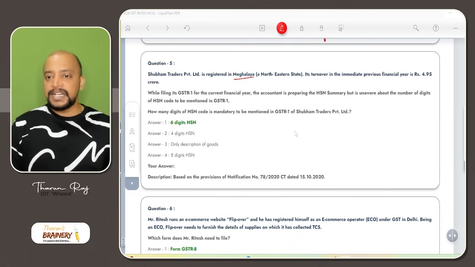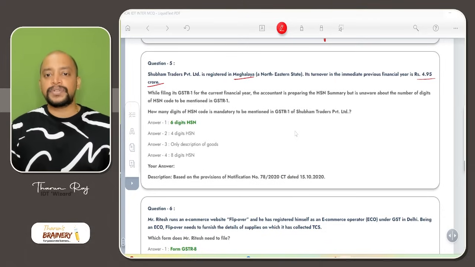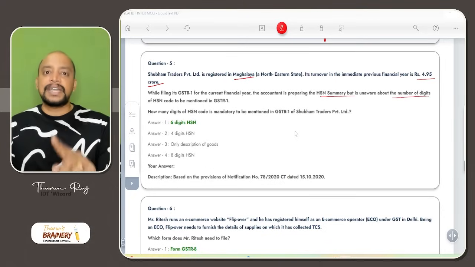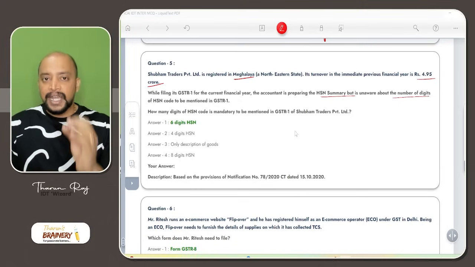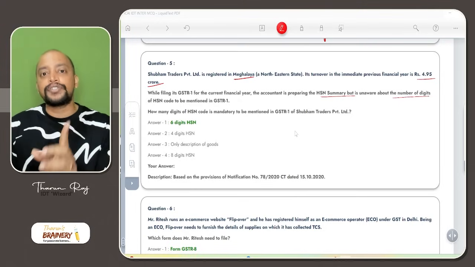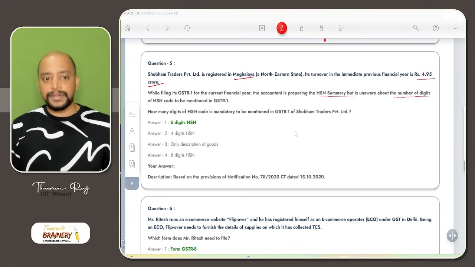Its turnover in the immediate previous financial year is 4.95 crores. While filing GSTR 1 for the current financial year, the accountant prepared the HSN summary but is unaware of the number of digits. If the aggregate turnover during the previous year does not exceed 5 crores, then we need to enter 4 digits, that too for B2B supplies.